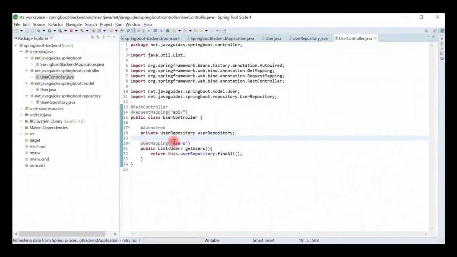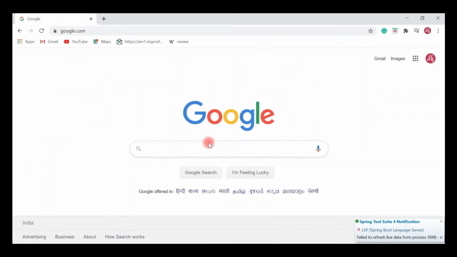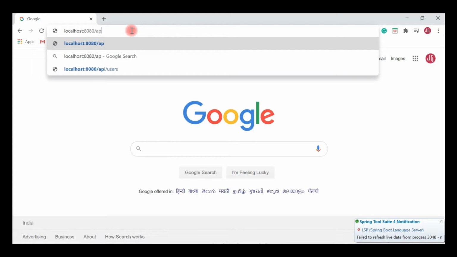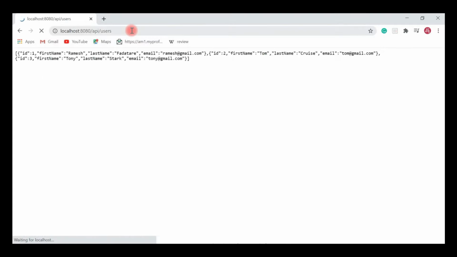The REST API is localhost:8080/api/users. In the browser just type localhost:8080/api/users and hit enter. Yeah, here we go, we got a JSON response from the server. So this is the list of users that we got from the server. Now we have successfully created and exposed a REST endpoint.